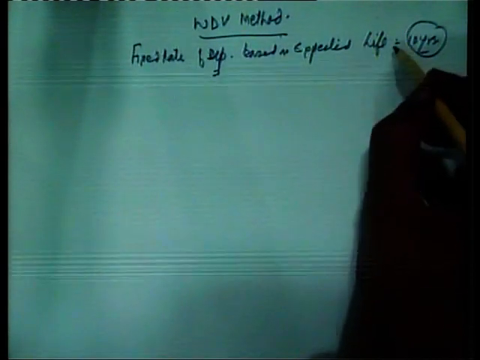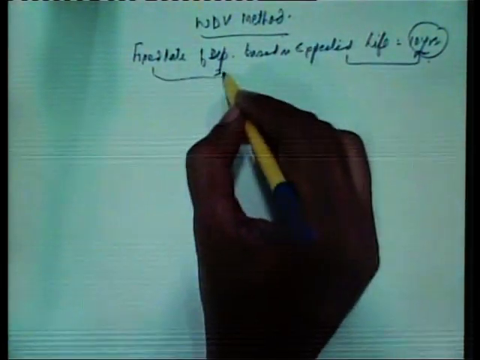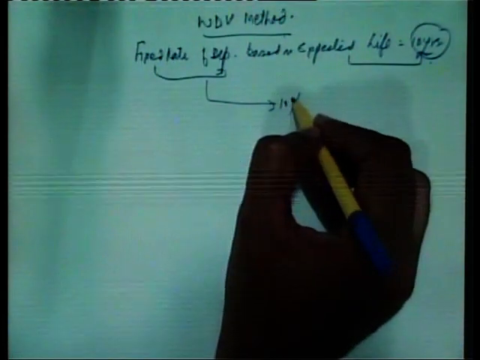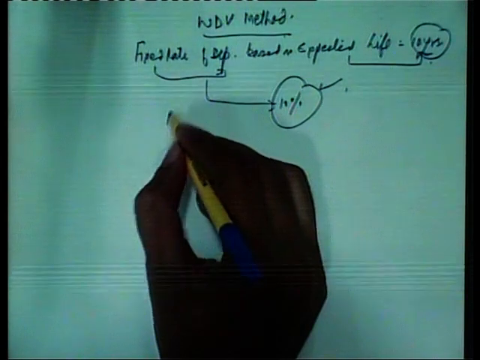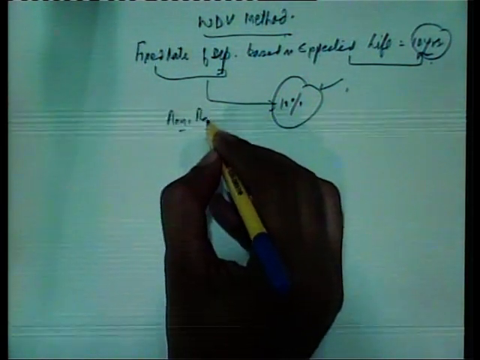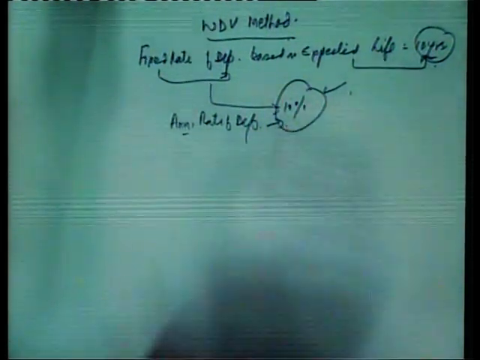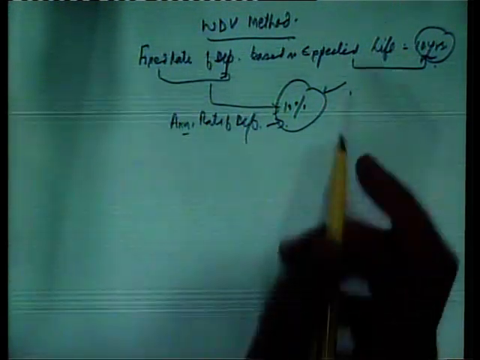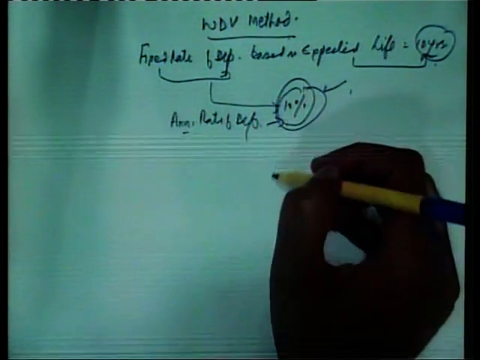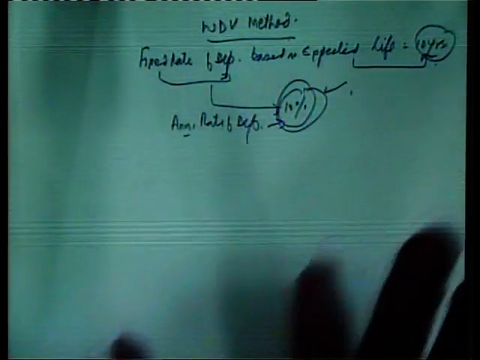So, if the expected life is 10 years, then this rate becomes 10%. So, the annual rate of depreciation is 10%. Now, this fixed rate is charged on the residual value of the asset.